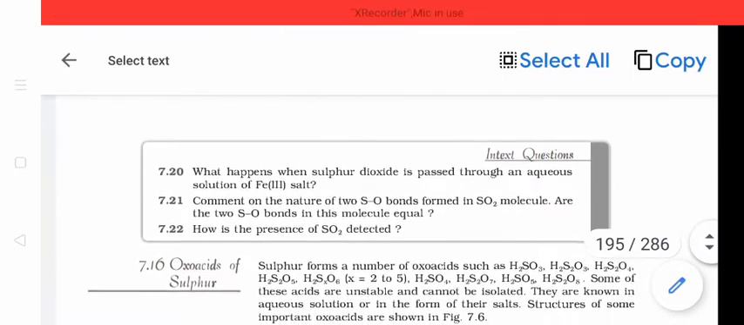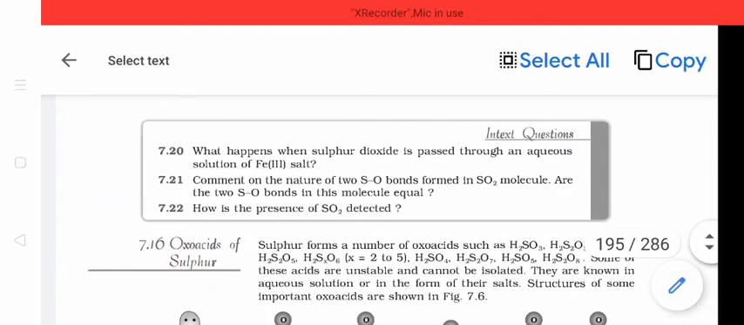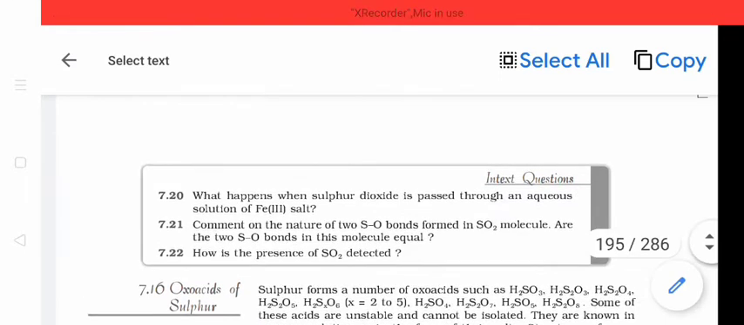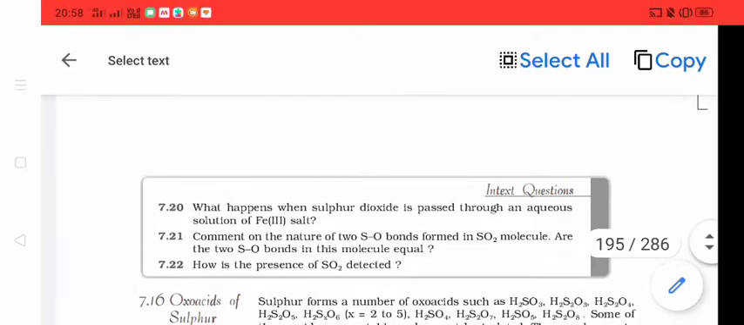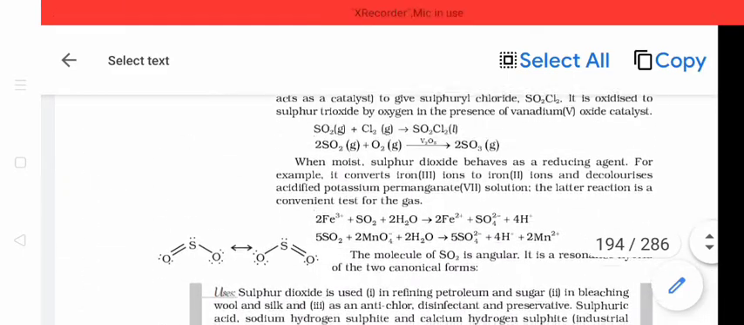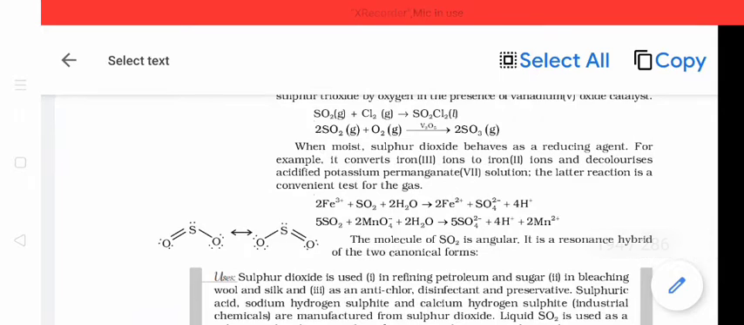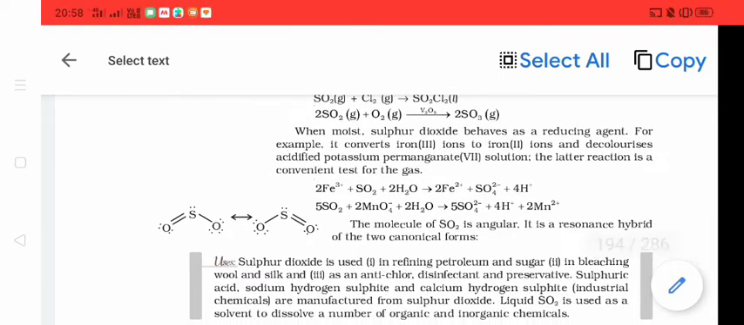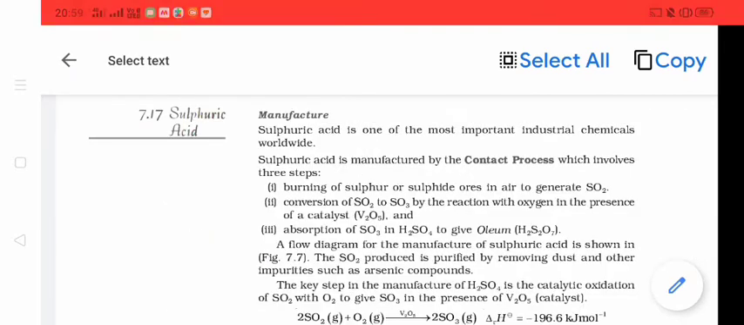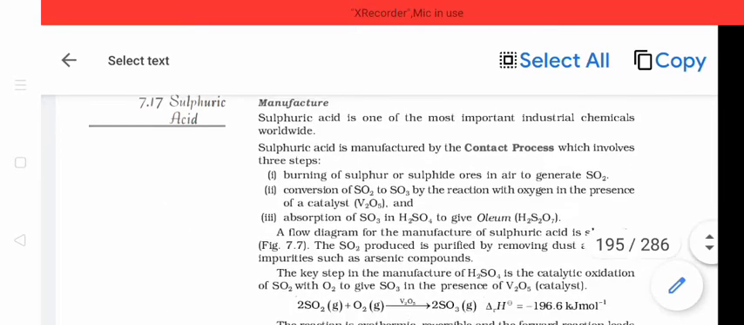How will you detect the presence of sulfur dioxide? And the second question is 7.2: what happens when sulfur dioxide is passed through an aqueous solution of ferric 3 salt? Both these two equations are very important, which are above this resonating structure. So write this equation.